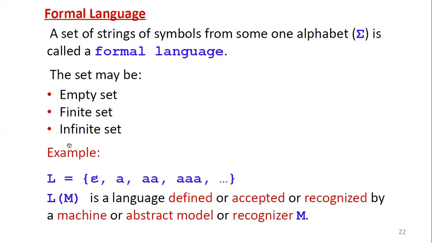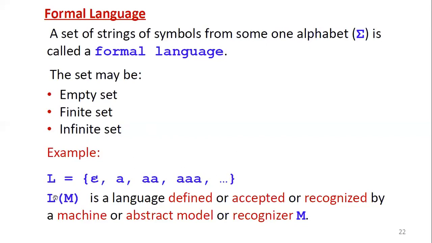Now you can take back the same example. L equal to {epsilon, a, aa, aaa, and so on}. Here you can see a language consisting of the strings with length 0, the strings with length 1, the strings with length 2, the strings with length 3, and so on, strings of unbounded length. So this language generates all the strings over the single alphabet a. The type of this language is an infinite language.